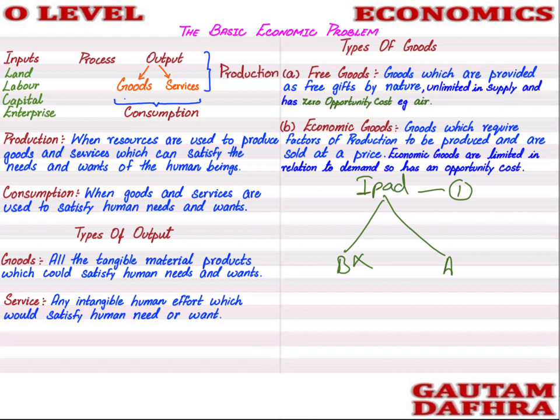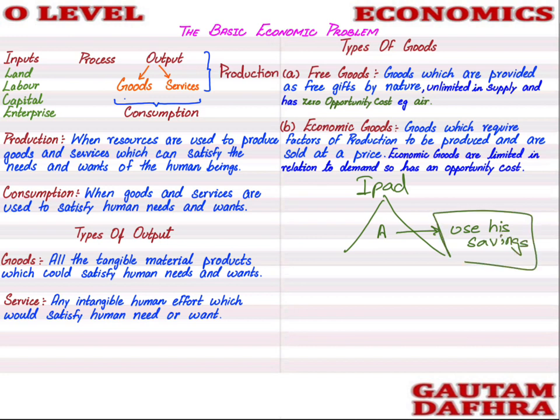And one more concept related to opportunity cost: in order to buy an iPad, Mr. B would have to use his savings. He has to leave his savings so that he can buy this iPad. So savings can become the opportunity cost. Here too there is an opportunity cost.